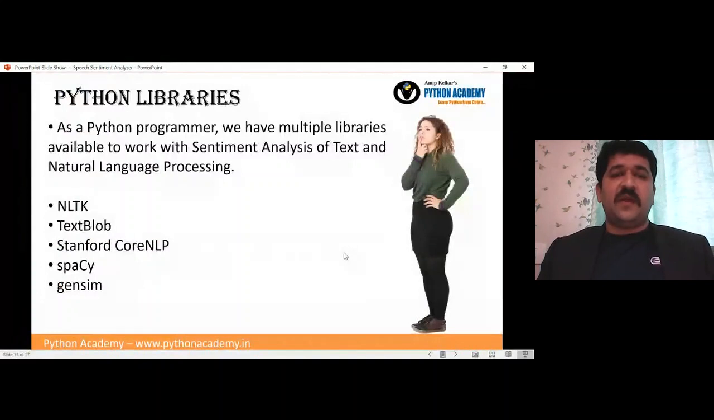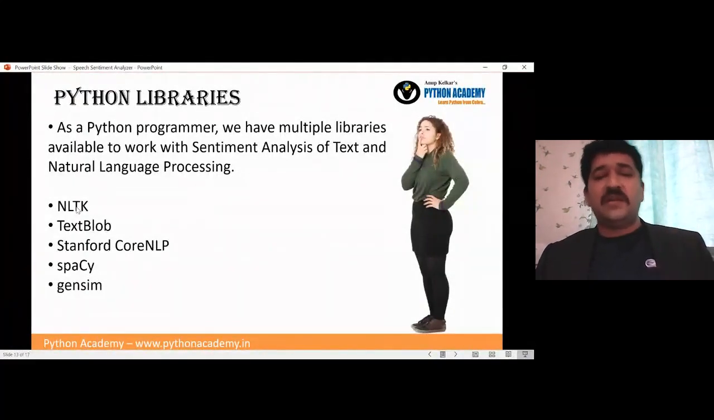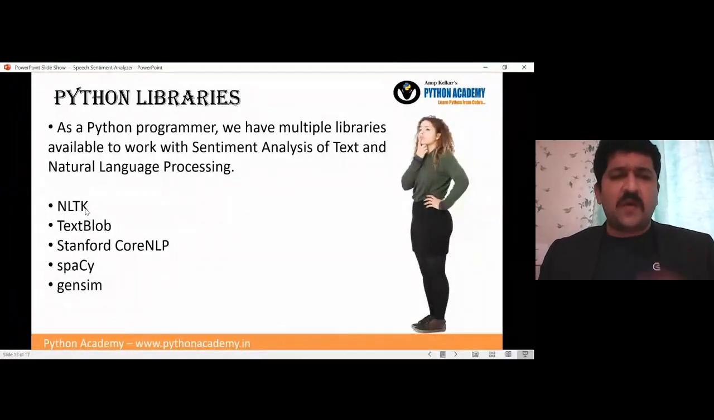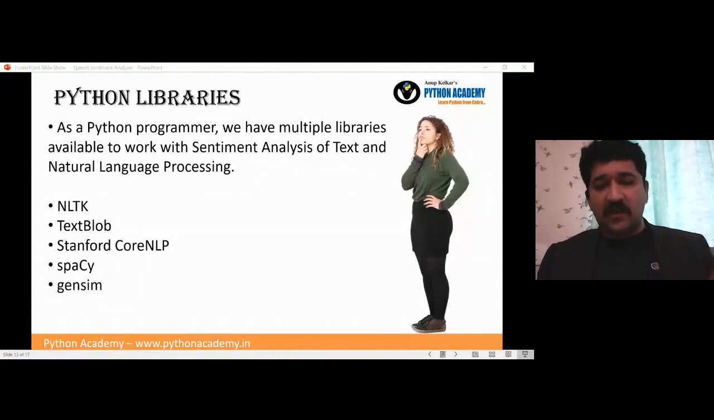Now, what are the libraries that come into the picture? As a Python programmer we have multiple libraries available to work with sentiment analysis of text and natural language processing. The most useful, and the base on which multiple libraries are created, is the NLTK library, the Natural Language Toolkit. It is very popular, but it is somewhat complicated to write code in. Then there is TextBlob, and that is the library which we are going to use. TextBlob is the best library, very easy to start with for your first NLP project or first sentiment analyzer.